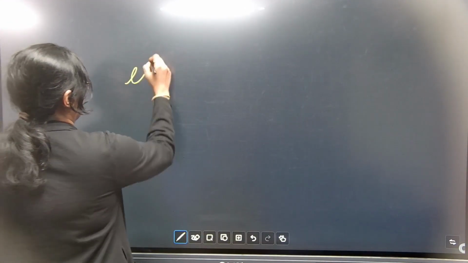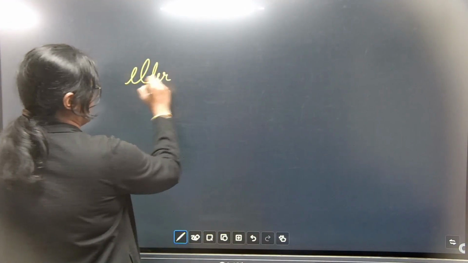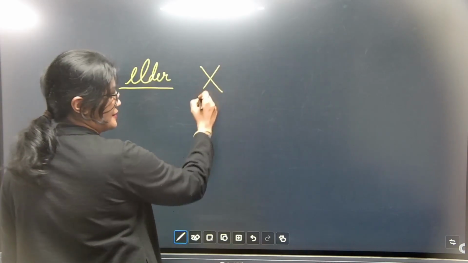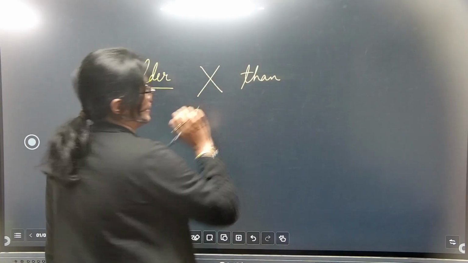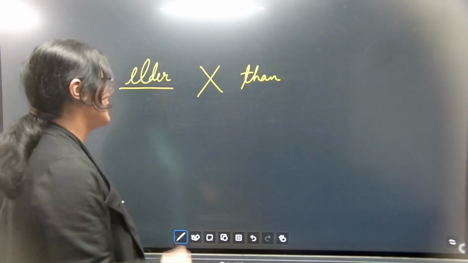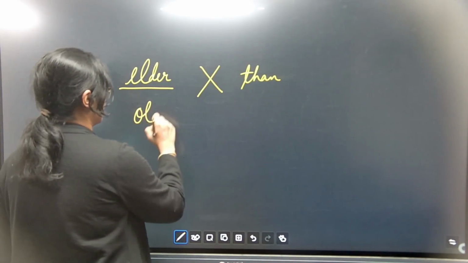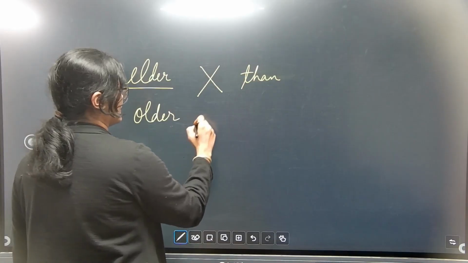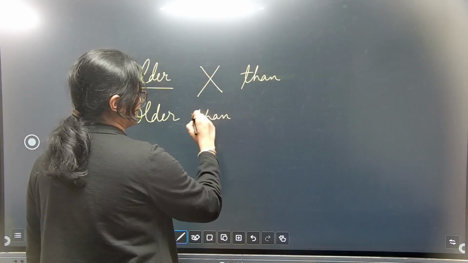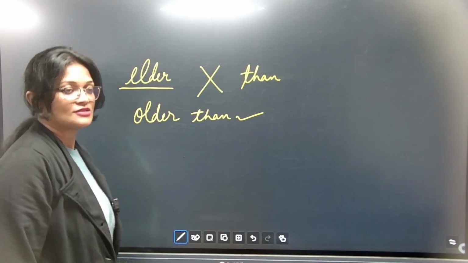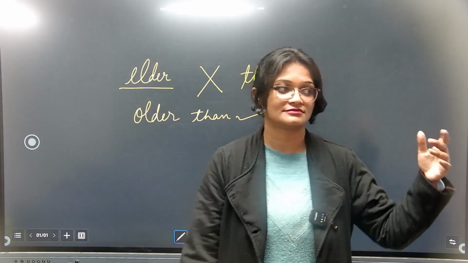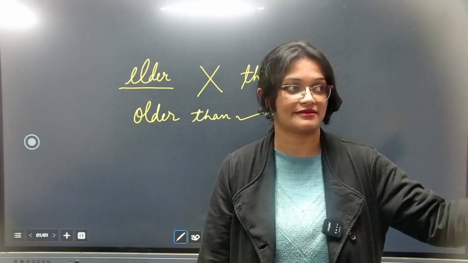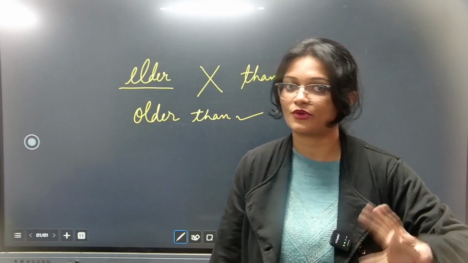See, elder, ये वाला word should never be written with than. You have to keep this in mind always. Instead, use older. Older can be written with than. So we can say he is my elder brother. ऐसे बोल सकते हैं. But I cannot say I am elder than or he is elder than me. Instead, use older than me.